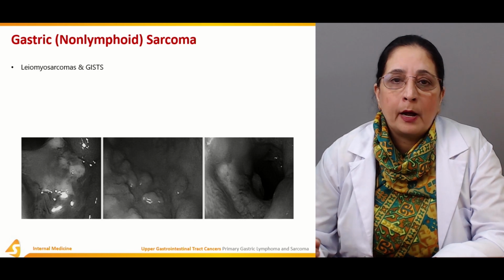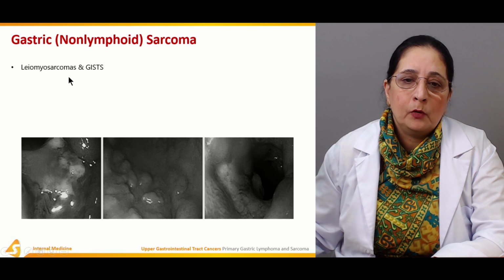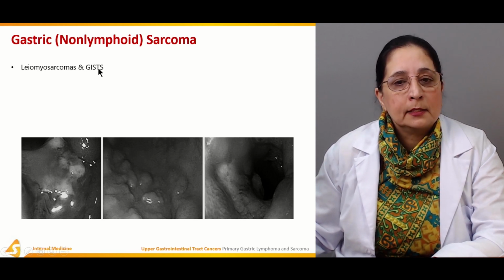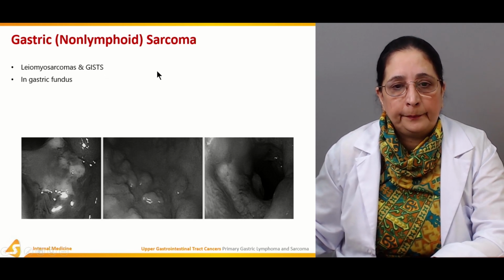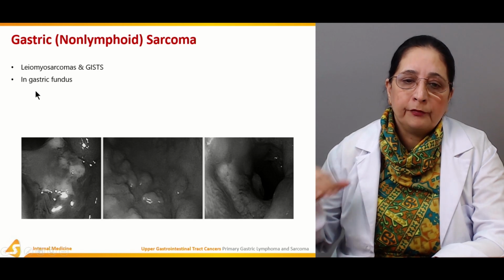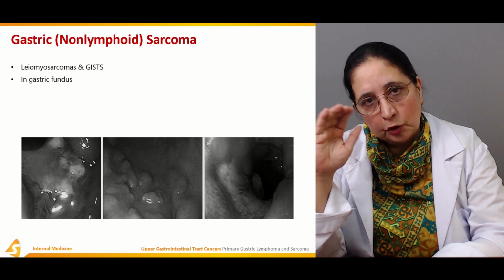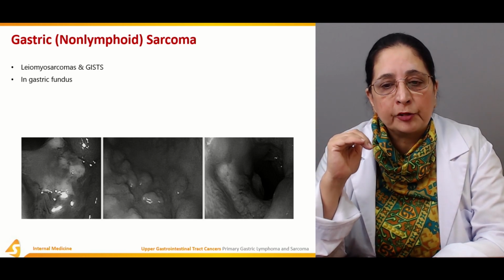Mostly leiomyosarcoma, myo is for the muscle, leiomyosarcomas, and gastrointestinal stromal tumors, stroma. In the gastric fundus, the fundus of the stomach being the top part of the stomach. It is present in the gastric fundus.